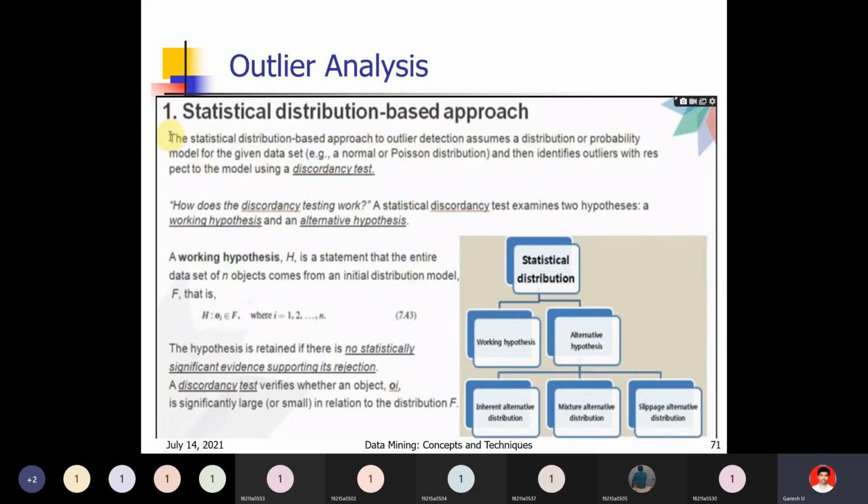The hypothesis is retained if there is no statistically significant evidence supporting its rejection. So a discordancy test verifies whether an object Oi is significantly large or small in relation to distribution F, or not.